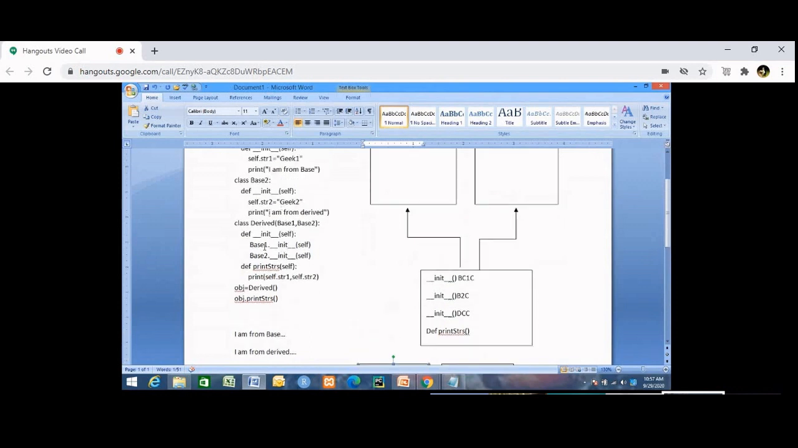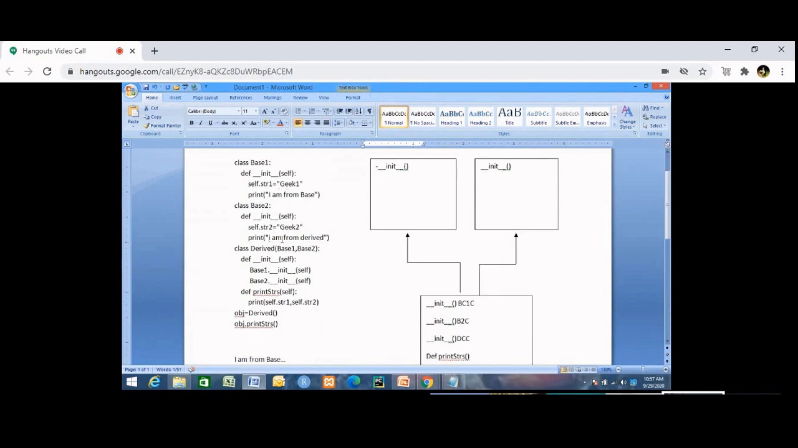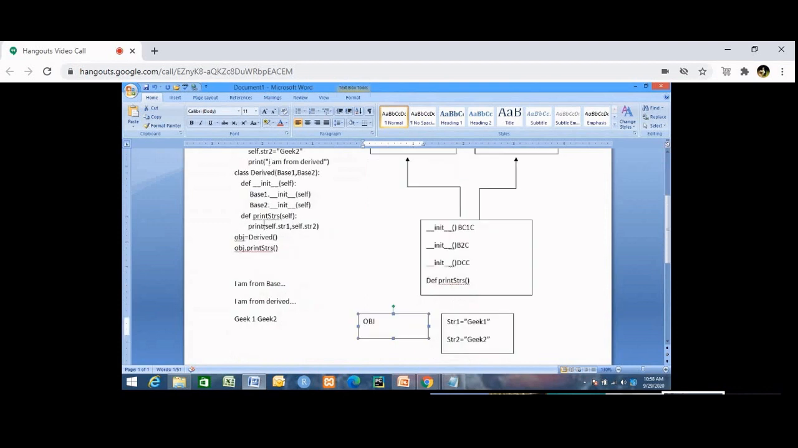I am calling the constructor of base class 1 and the constructor of base class 2. In base class constructor 1, I am initializing the value of str1 to geek1, and str2 to geek2, for the object obj. I am printing that in the print strs method from the derived class object, and the method is in the derived class. Understood? Yes, sir.